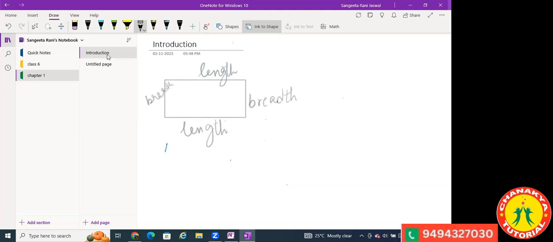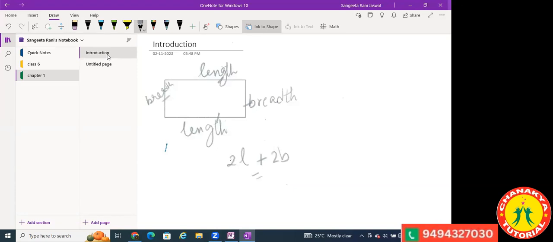Now, in this rectangular shape, I have one length here, one length here. So this is two times length. Then I have one breadth here, one breadth here, so I have two breadths. Both the opposite sides are equal in length.